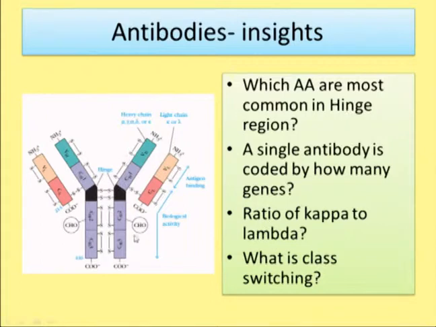It is the constant region of the heavy chain on which the 5 classes of antibodies are based, whereas the light chain is of 2 types, kappa and lambda. If one chain is kappa, then both chains are kappa. If one chain is lambda, the other chain is also lambda. In human beings, 60% of antibodies have kappa and 40% have lambda chains.